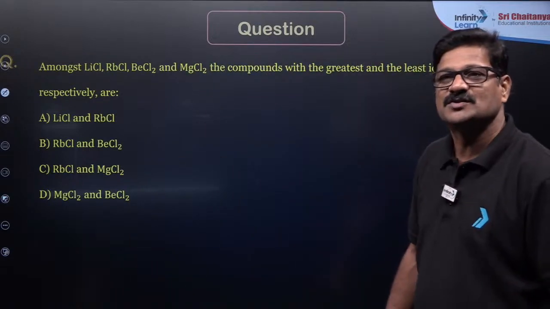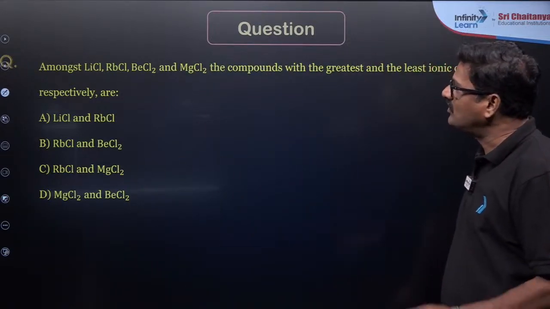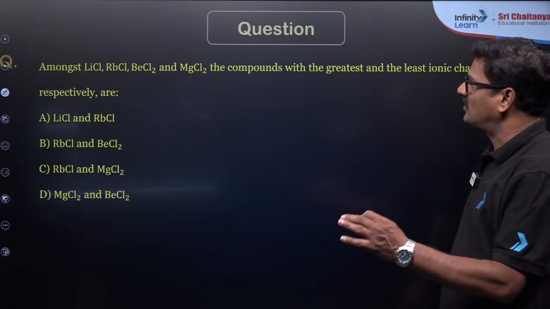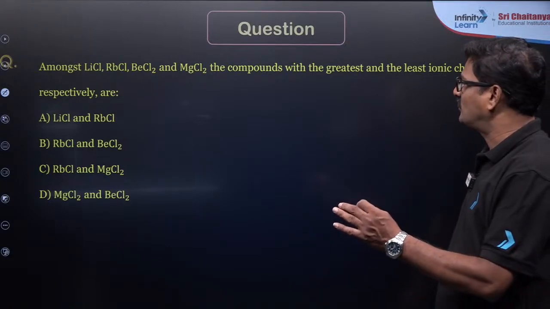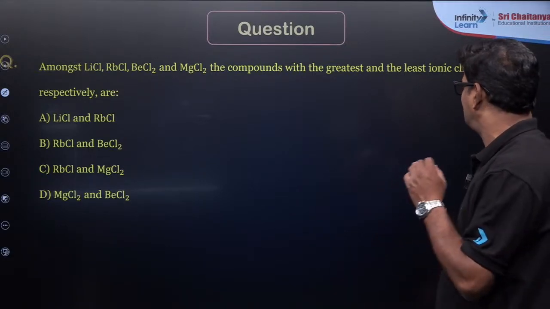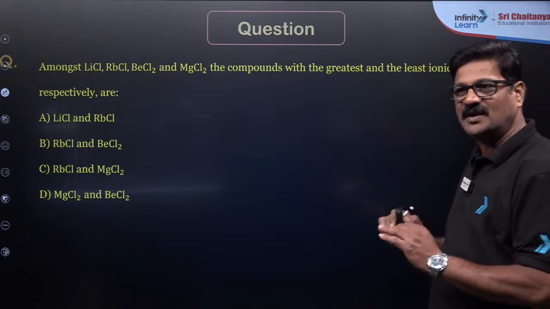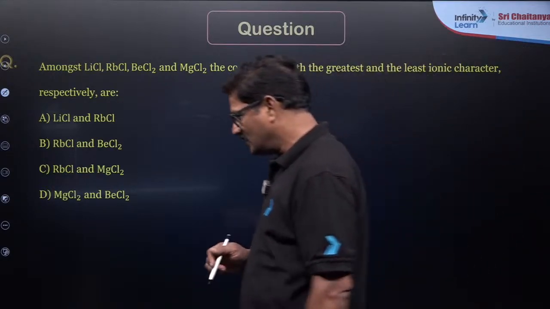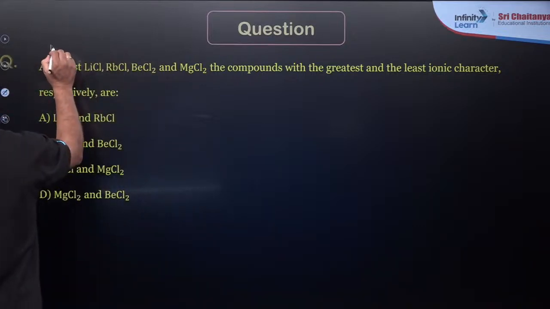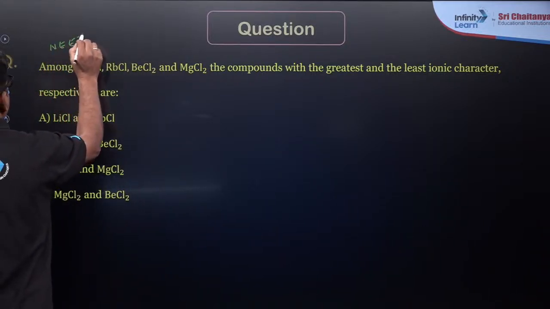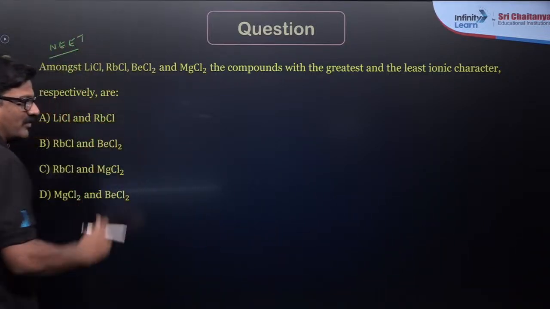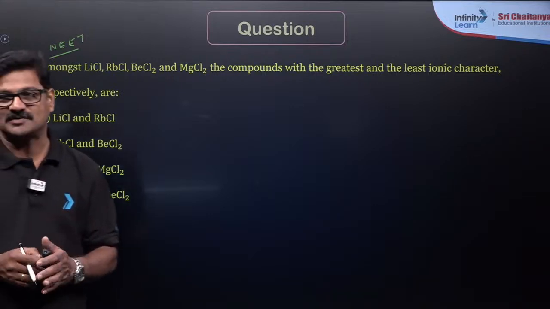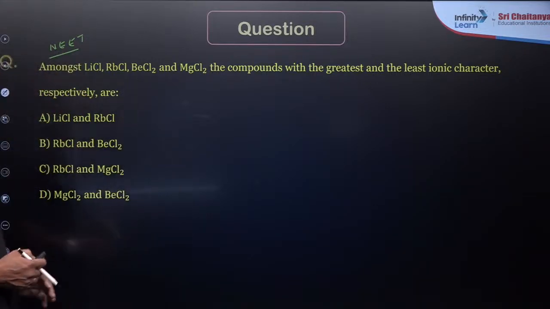Okay, come on. So let's discuss: among lithium chloride, rubidium chloride, beryllium chloride, magnesium chloride, which are the compounds of the greatest and the least ionic character? This is the typical model of the question that you are going to encounter in the upcoming NEET examination. I don't want to say the same question will come, but this is the model of the questions you are going to experience.